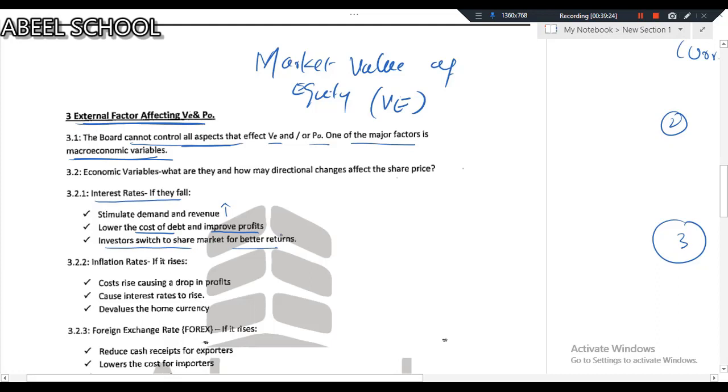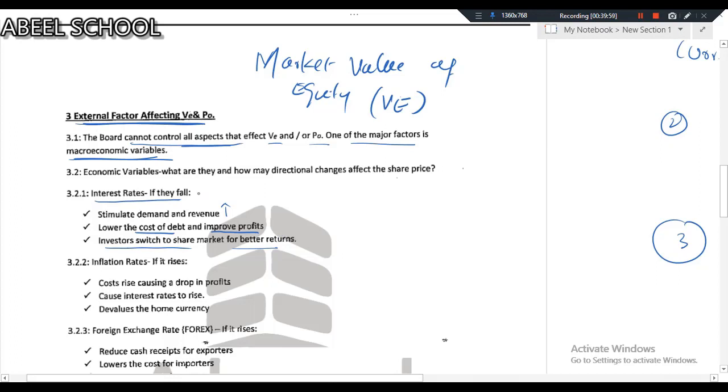It is also possible that investors may sell their investments in debentures and bonds and go for shares, switching their investment from debentures to ordinary shares. If investors who invested in debentures are not getting a good return due to the fall in interest rate, they will switch their investment from bonds to shares.